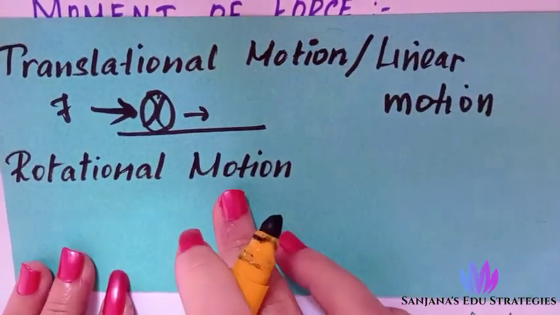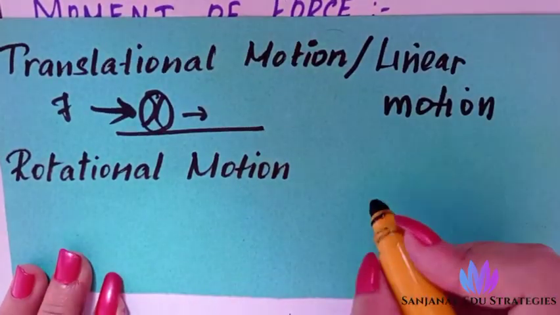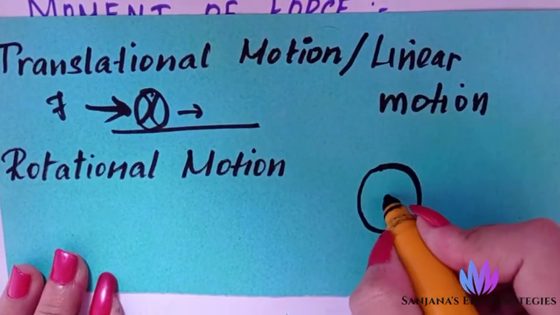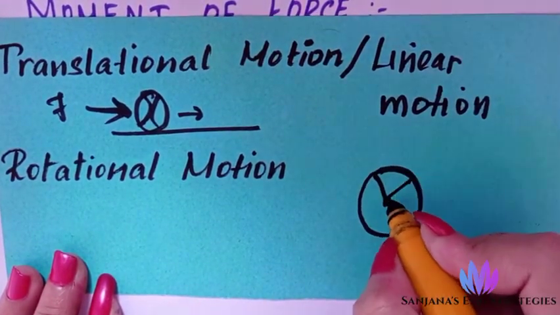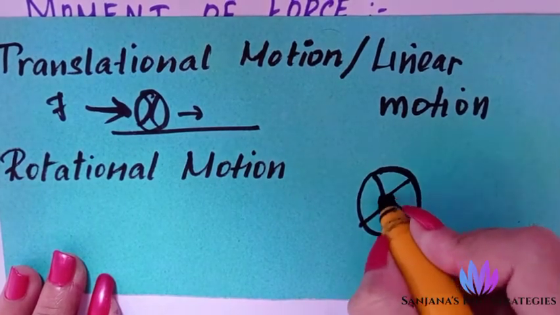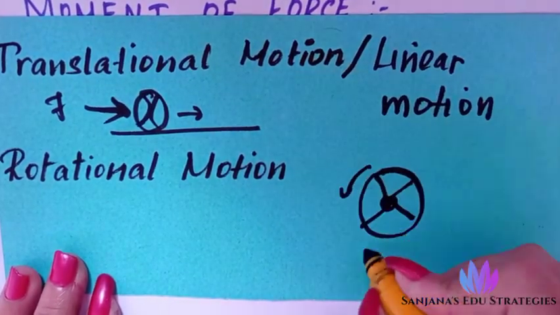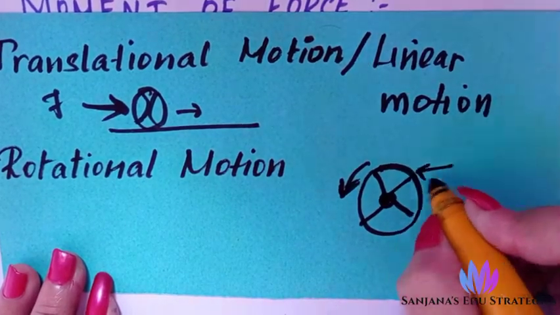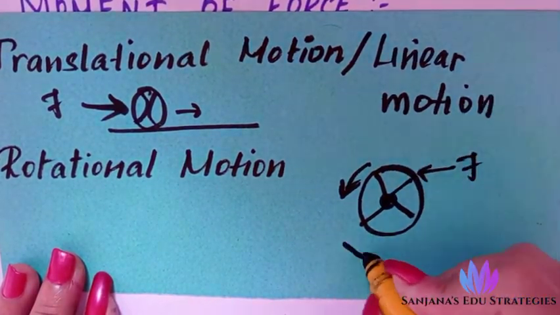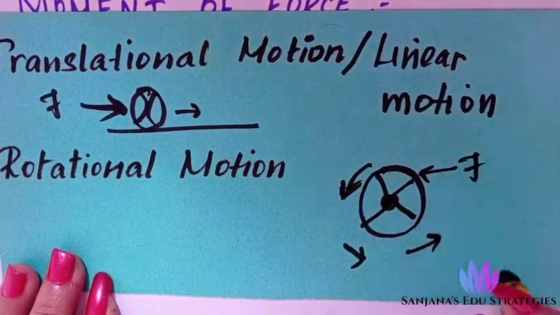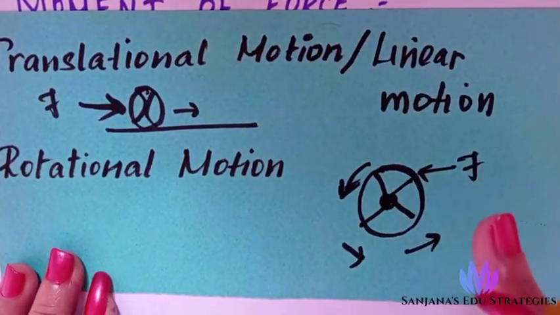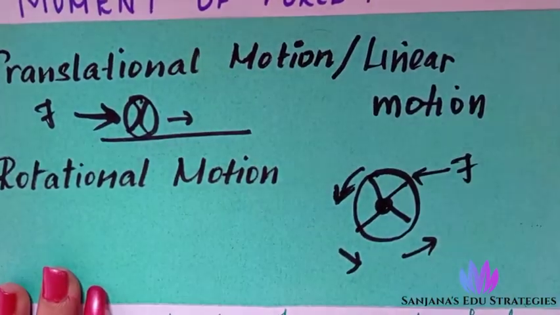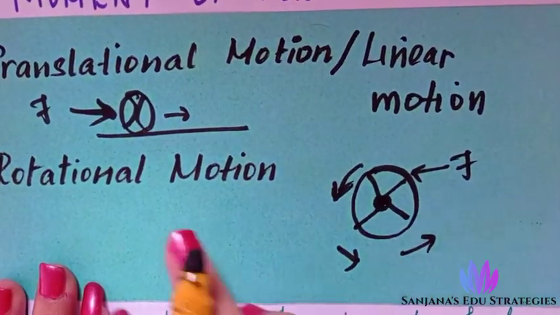Next is about rotational motion. Rotational motion means a body, imagine a wheel, it is pivoted to a point, then it moves. We are applying a force in one direction, then it moves in a circular path until the external force stops. Understood? That is rotational motion.